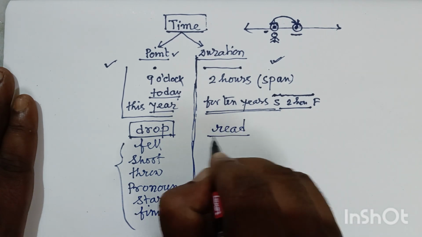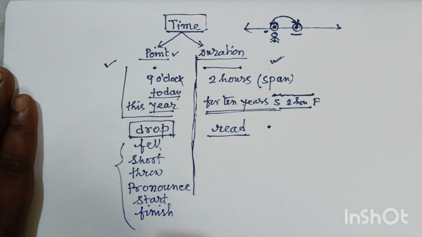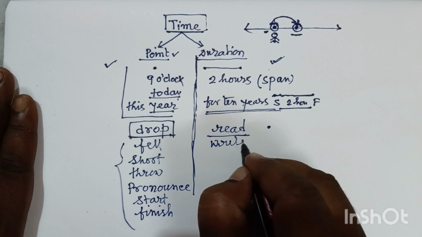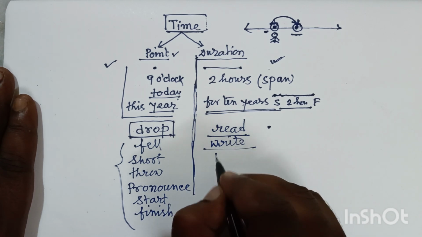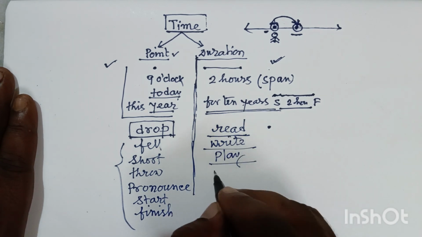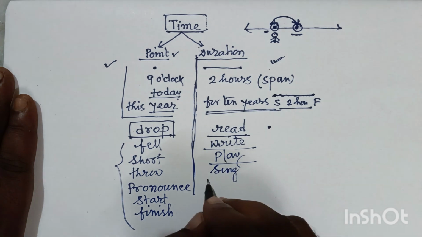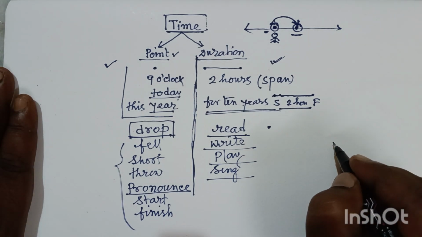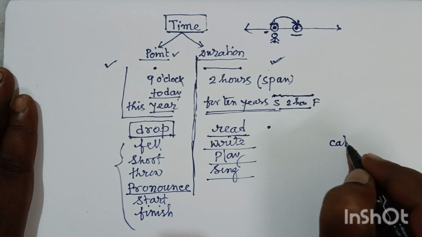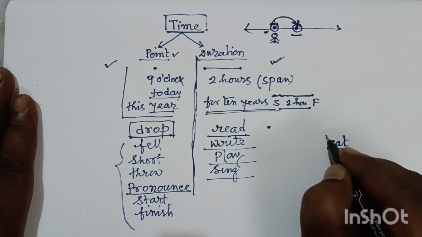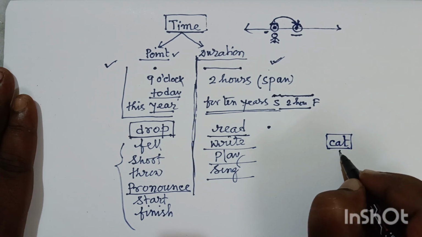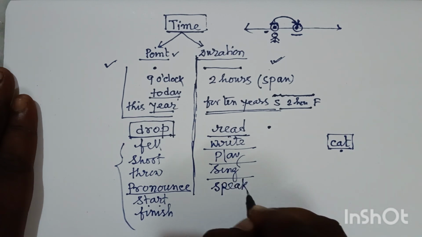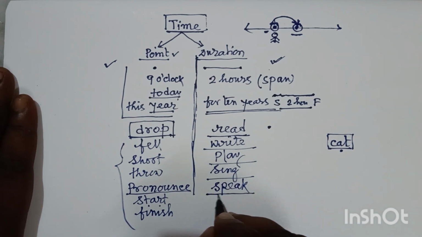Friends, if you think about some other actions, suppose read. This action cannot be done in a point of time. Or you can say write, same thing, write, play, or sing. Suppose you pronounce the word cat. You are pronouncing this word, so in a point it is possible. But if I say speak, my dear friends, in a point you cannot speak.